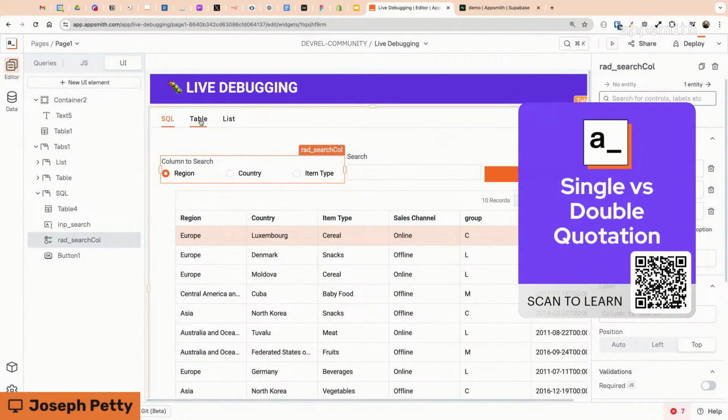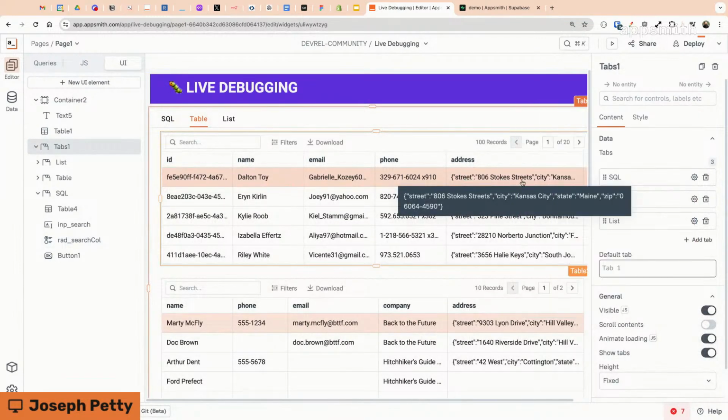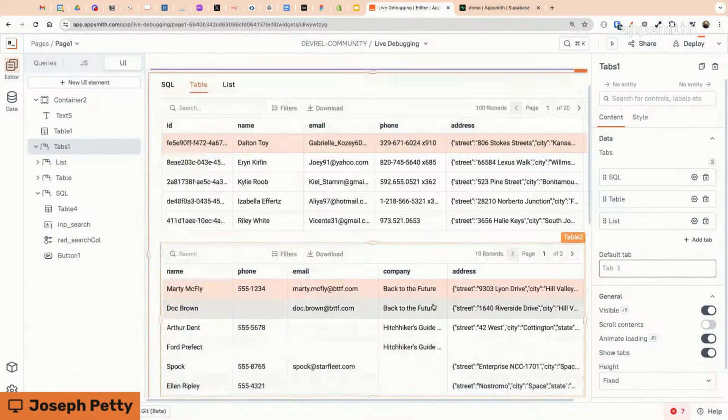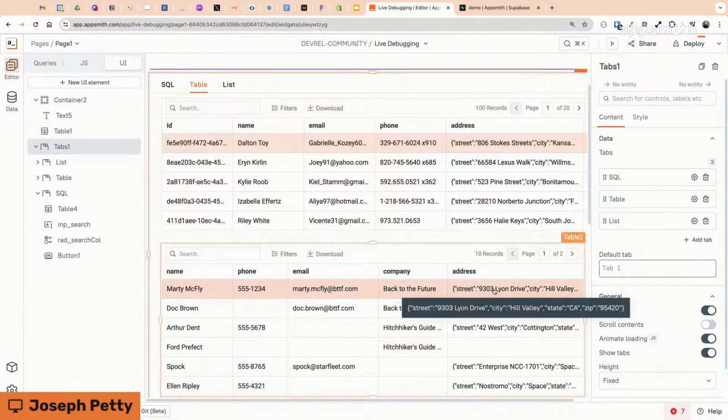So let's see, that's the SQL one. Here, this is a fun one. I've got a table of data here, and one column is a nested object. There's their address with every property inside of an object here. And I have some very similar data down here, but it's a different data source. So just contact info, and the address column is an object in both cases.